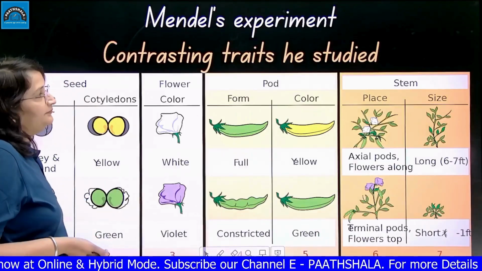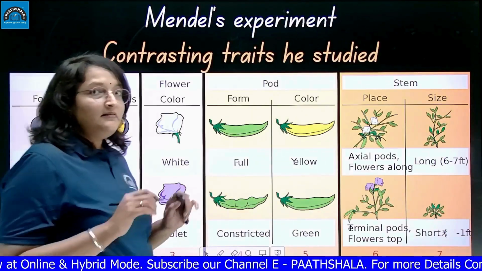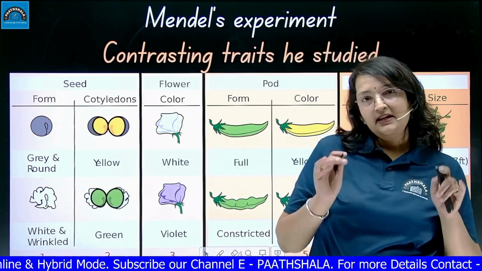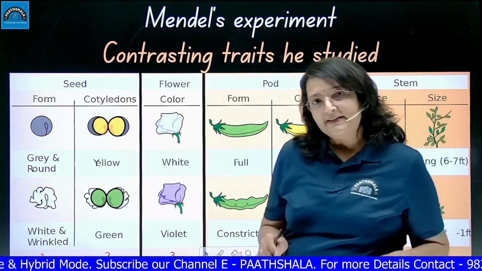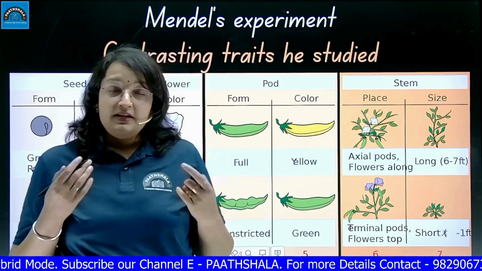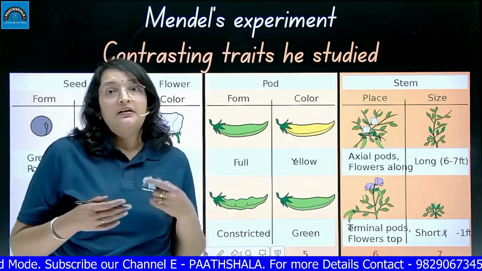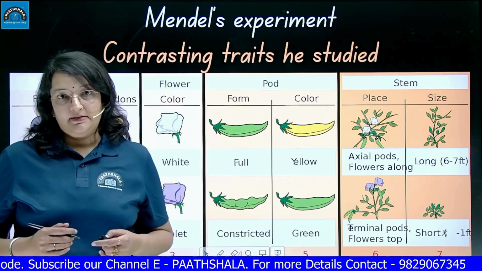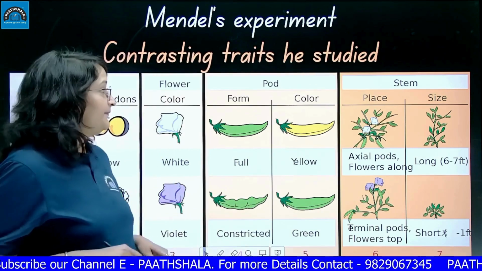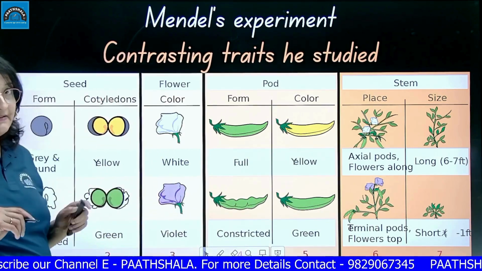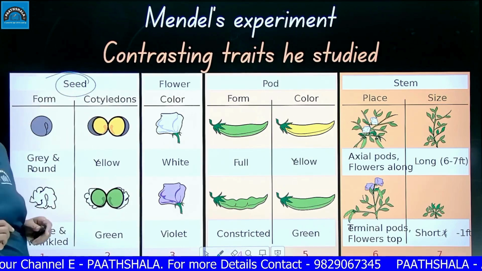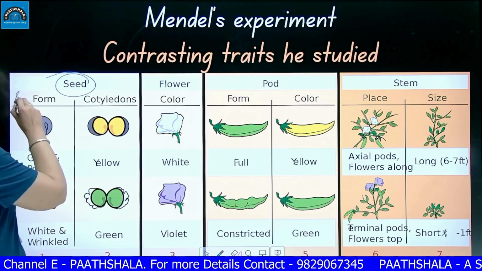After that, Mendel, after selecting the garden pea plant, found some specific contrasting, opposite traits, characters, with which he would continue his experiment. So those characteristics are also important for your board exams. There were 7 characteristics. One was related to the seed. It was seed shape.